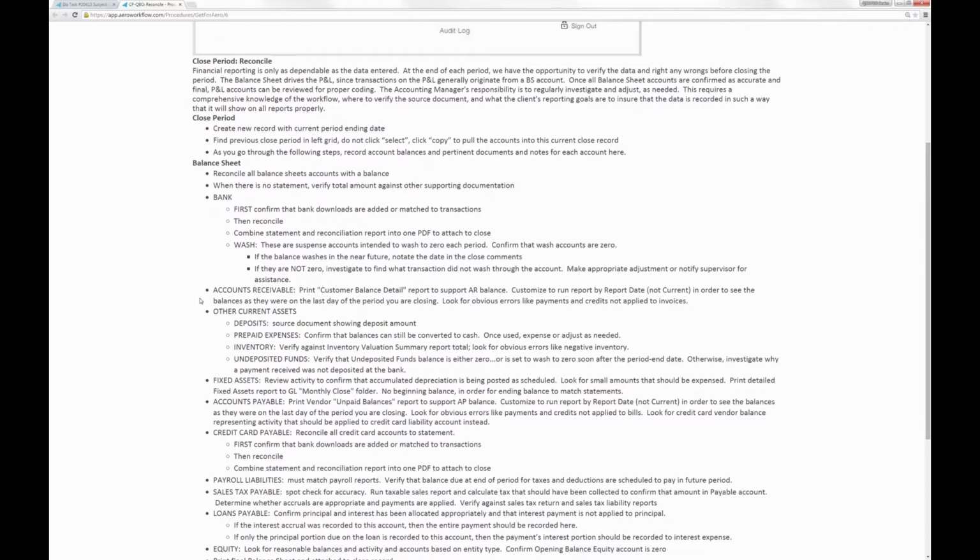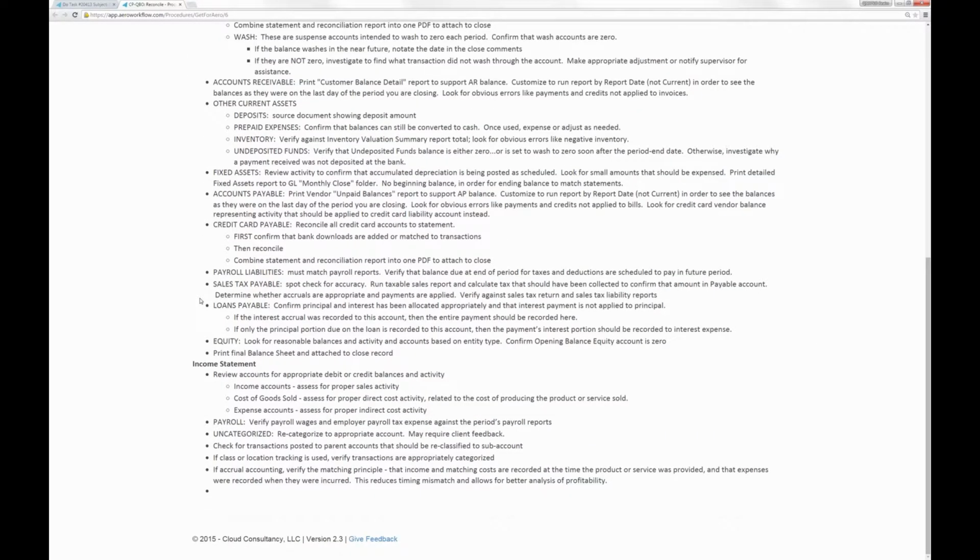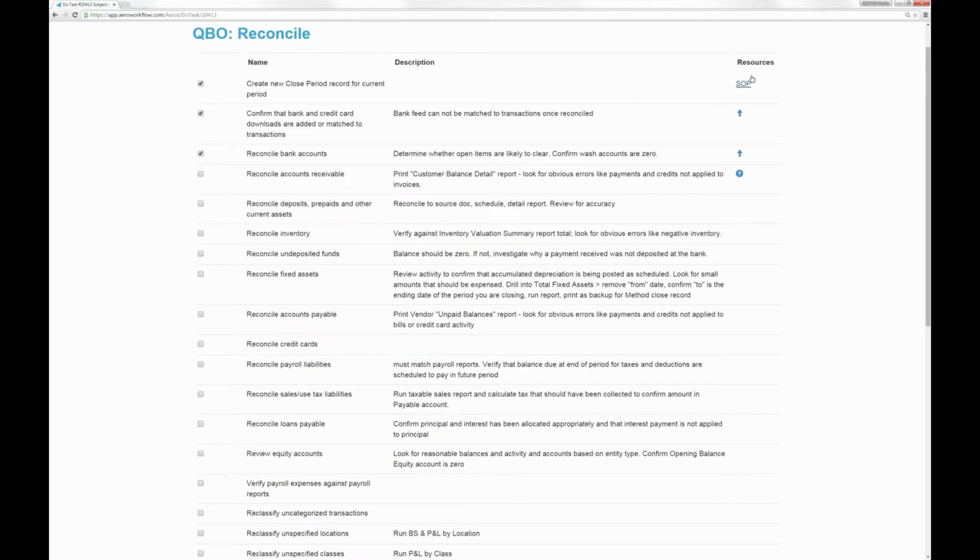So if my steps aren't sufficient enough, for example, if I've just been trained and I'm a little slow at this still, or if I'm stepping in for someone else who was sick and they usually do this work, I can come read the full procedure guide on how to do this work. So that's your standard operating procedure here. You've got a link right to it right here when you're working on this.